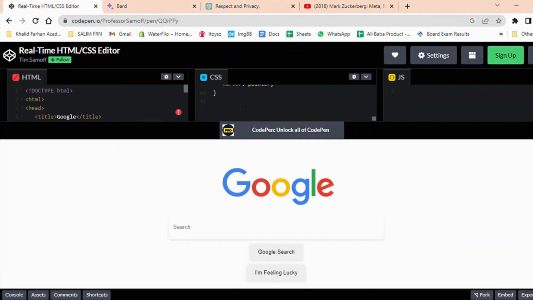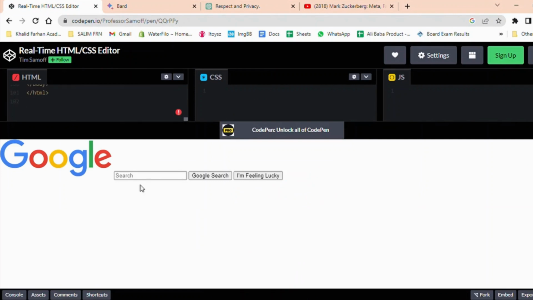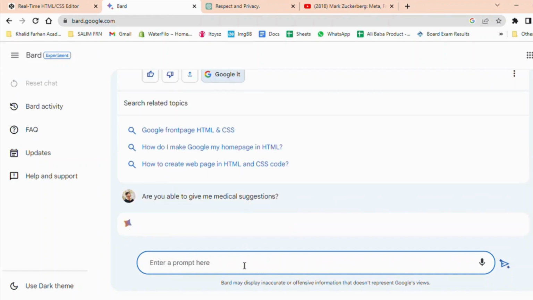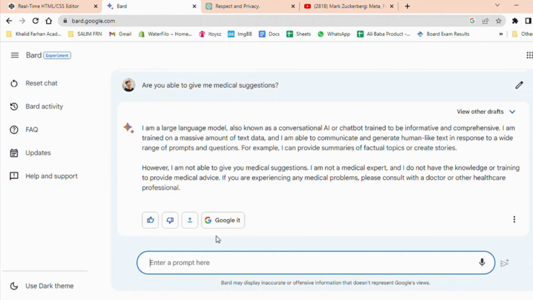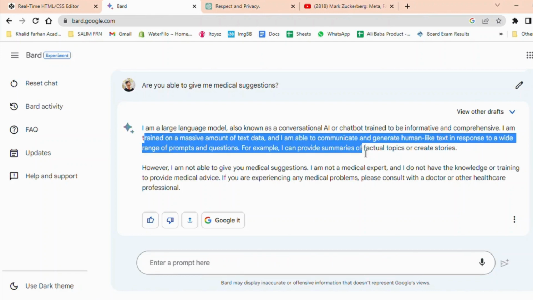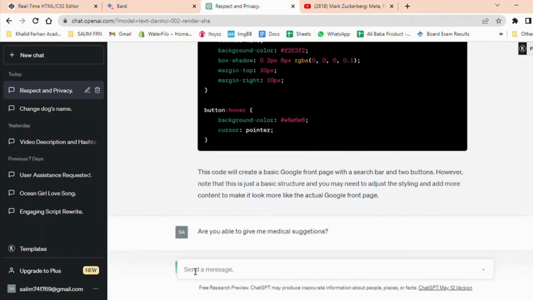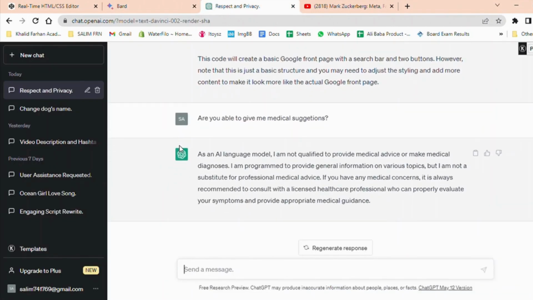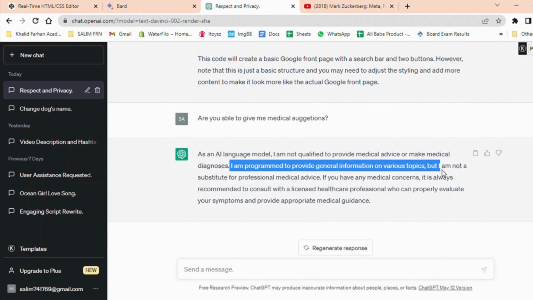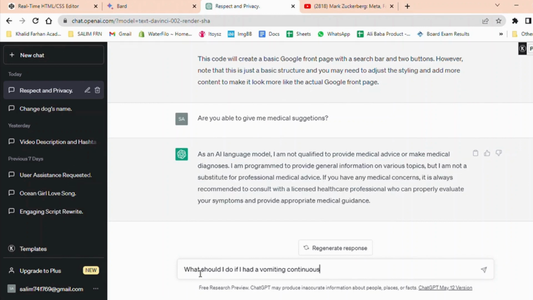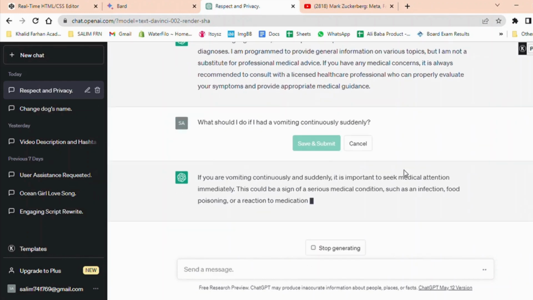I wanted to test if Google Bard and ChatGPT were capable of providing medical suggestions. However, both tools were cautious and refused to provide any medical advice. Instead, they suggested consulting with a medical expert, which is a responsible and appropriate recommendation. It's important to note that for minor symptoms such as vomiting, diarrhea, headache, and similar issues, users can still rely on these tools for general suggestions. However, it's always recommended to consult with a qualified medical professional for any significant health concerns.